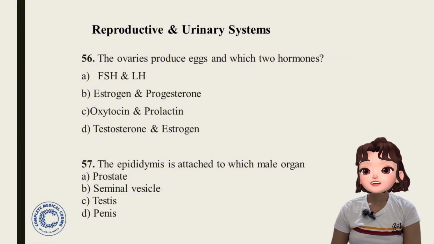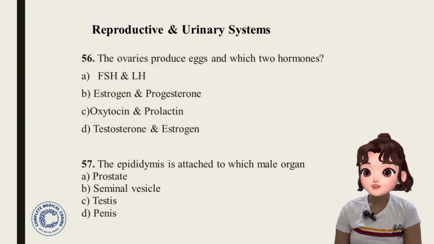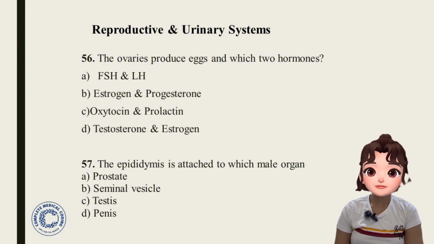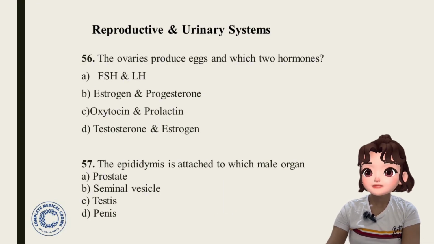All right. Question 57. The epididymis is attached to which male organ? Prostate, seminal vesicle, testes, or penis. Which one? Answer is option C, testes. The epididymis is attached to testes.